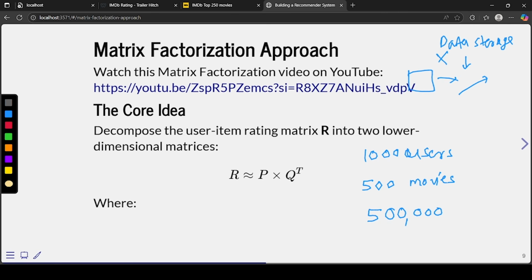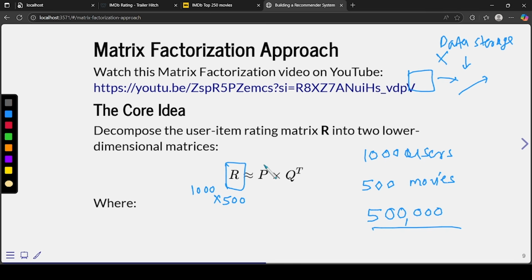But what we will do is use another thing called the matrix factorization approach, right? So let's say this data was 1000 cross 500, and this was the data size we had, which has 500,000 data points.